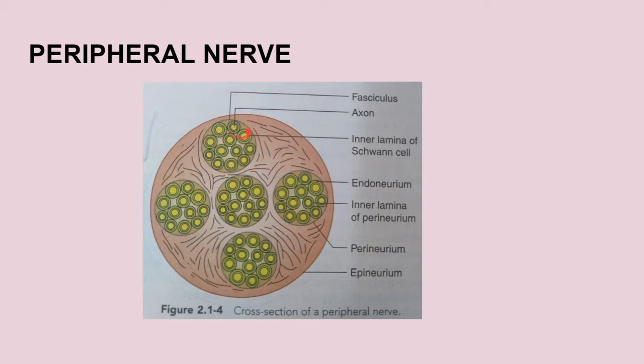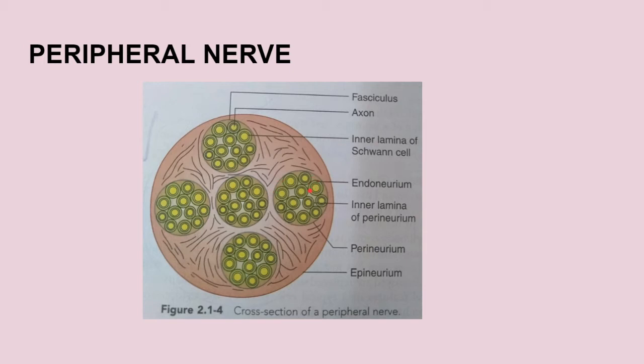So these are formed by the bundle of nerve cells, that is, the axons. Now each axon, as you can see, this is the axon, is actually covered by an endoneurium. Okay, this is the endoneurium. It is bounded internally and externally, and internally you can see two lines, two circles also. Okay, the inner one is the basal lamina of the Schwann cells, and the next one is the basal lamina of the perineurium. This is the perineurium.